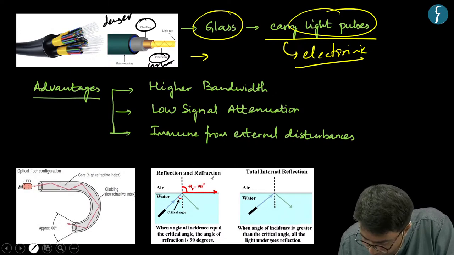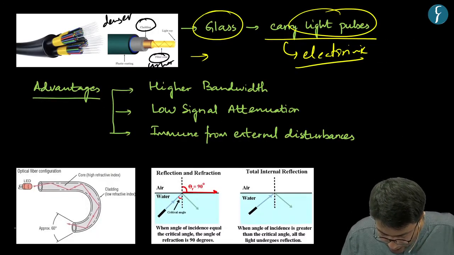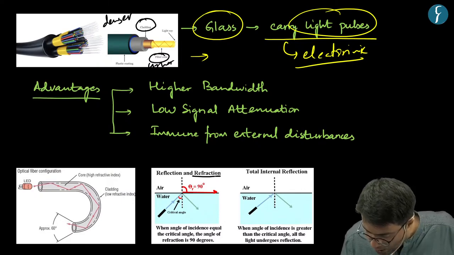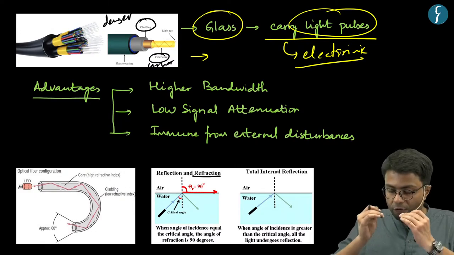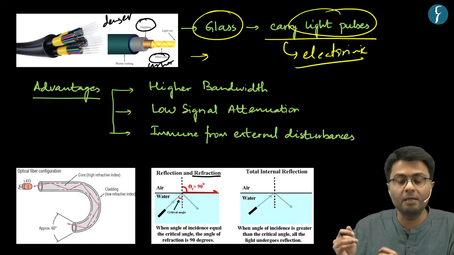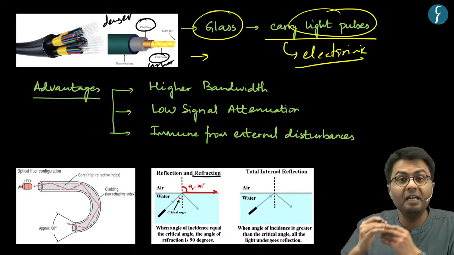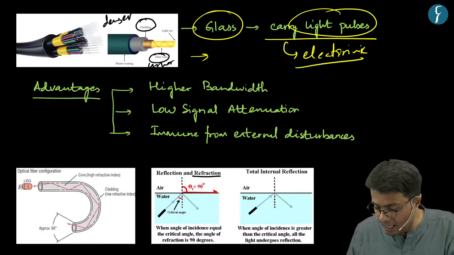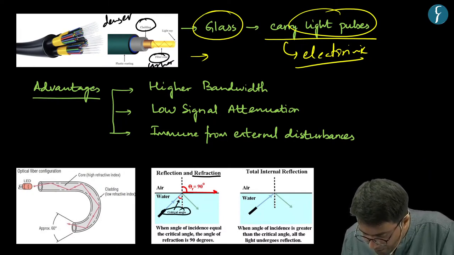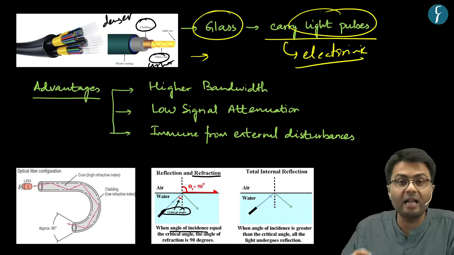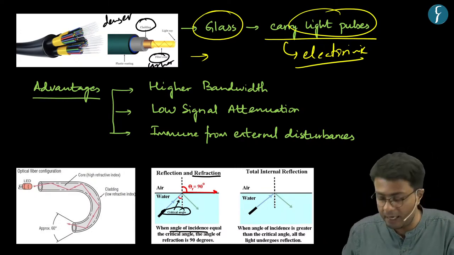The first possibility is known as refraction. When light flows from lighter to denser material, and the angle of incidence of this light at the interface of lighter and denser material is less than the critical angle, then the light will transmit from lighter to denser material.